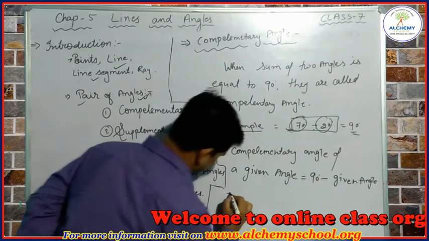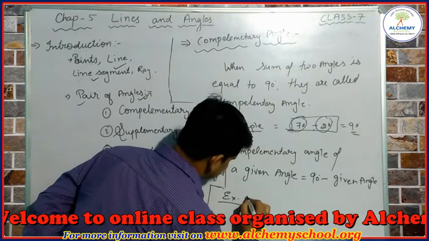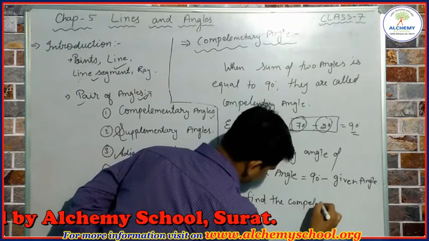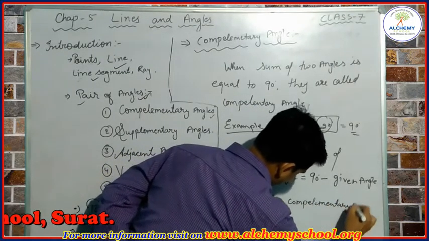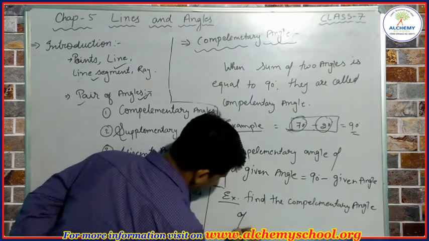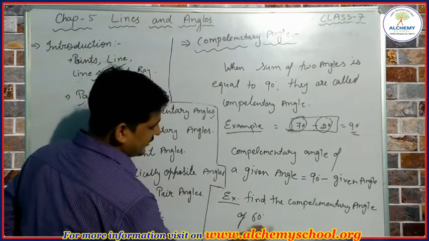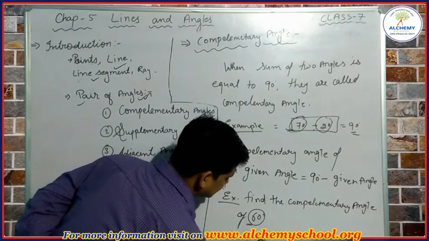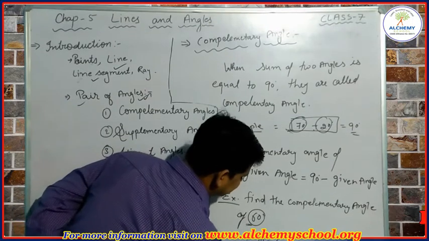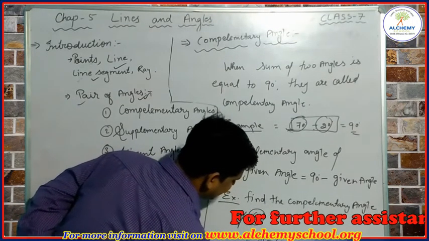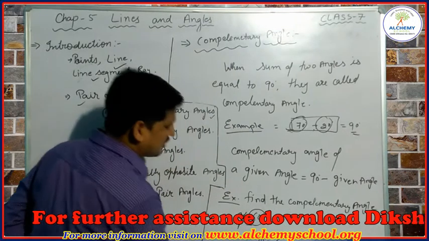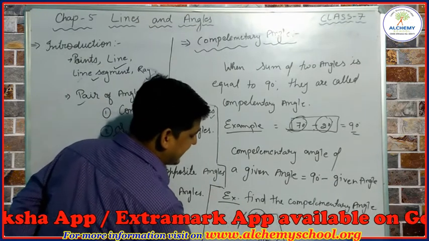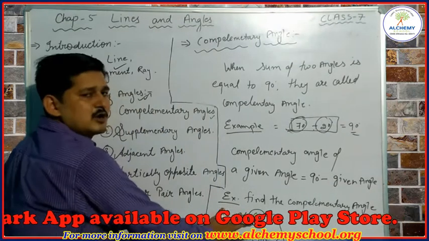Okay, suppose I am taking one example here. Okay, so let's see, find the complementary angle of 60 degree. So when we are going to find the complementary angle of 60 degree, we have to subtract this from 90 degree. Okay, so simply we can write 90 degree minus 60 degree, and when we subtract it, we get here 30 degree. So this 30 degree is the complementary angle of 60 degree. We are going to add 60 degree and 30 degree. The result will be 90 degree. That's why these two angles are called complementary angle.